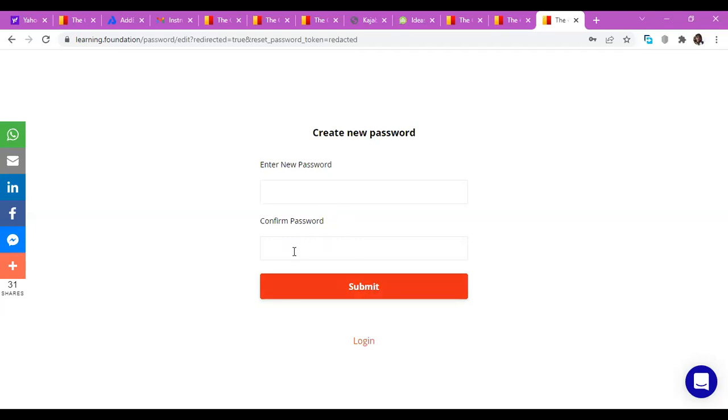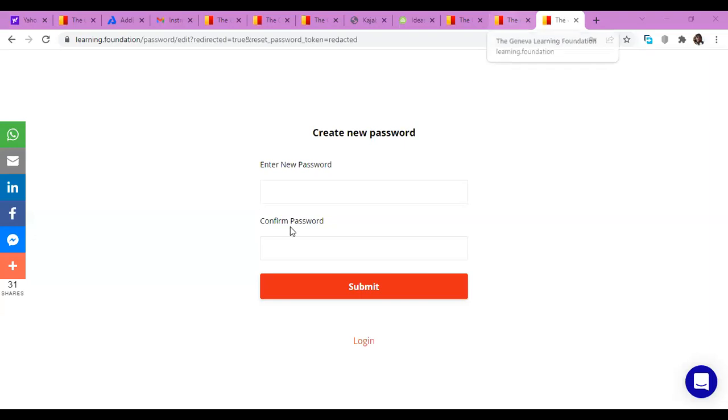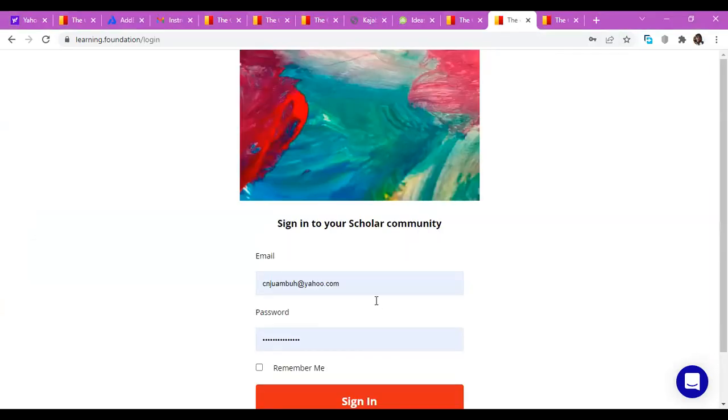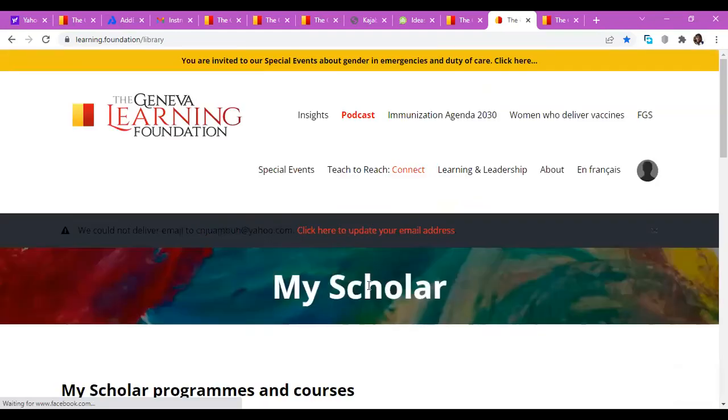That way you can enter a new password, confirm the password, and submit. Once you have entered a new password and repeated the same password, you click on submit, and you will have direct access to your space on Learning.Foundation. That is what we call My Scholar, that is your space.